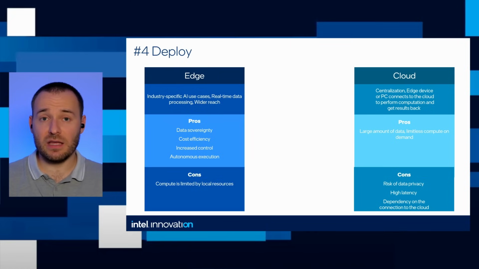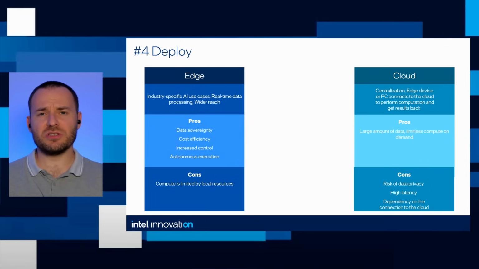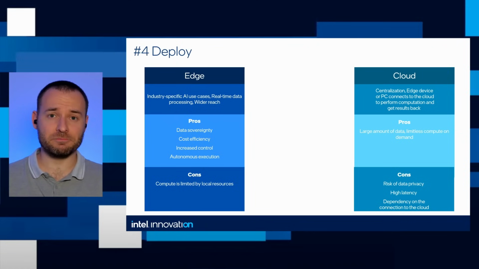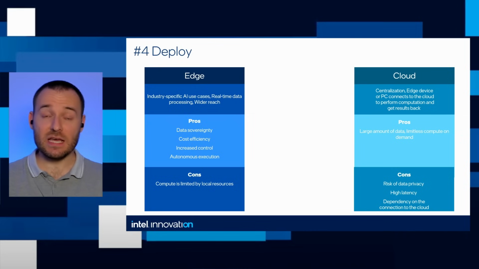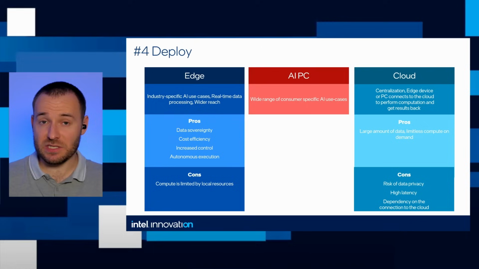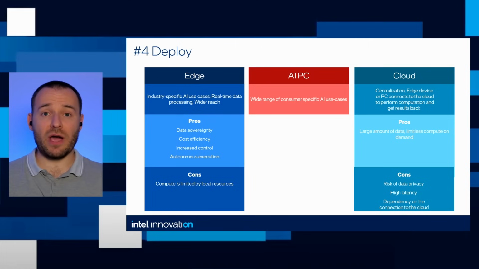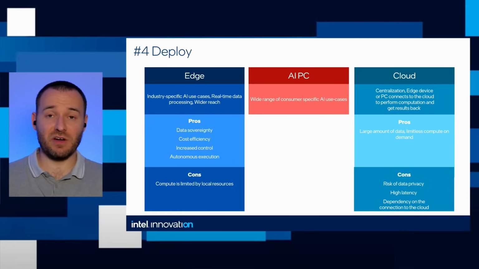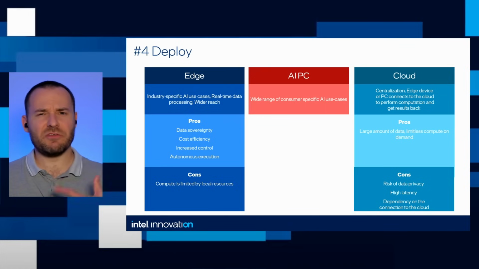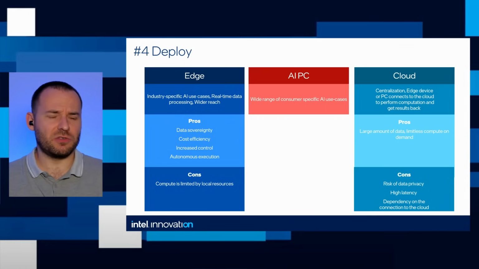But at the same time, the computation power is limited by local resources. So the question is, is there anything in between, having some pros of edge devices, but also some pros of cloud? We believe there is also AIPC. And AIPC is a wide range of consumer-specific devices. And when I say AIPC, it's nothing special, right? It's not something you need to have access to or that is very difficult to find. No, it's just a standard laptop. You go to the store and you find it.